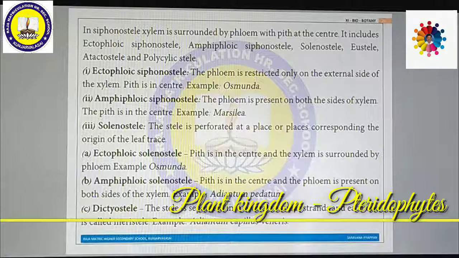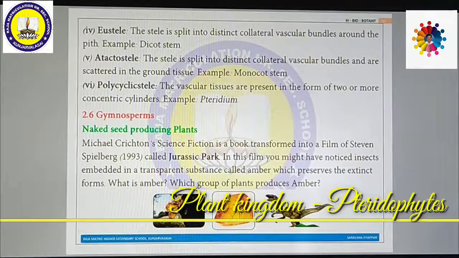Again, the solenostele is further divided into two types: ectophloic solenostele and amphiphloic solenostele. The pith is in the center and the xylem is surrounded by phloem. It is ectophloic. Amphiphloic means pith is in the center and the phloem is present both inside as well as outside of the xylem. It is amphiphloic solenostele. And these vascular bundles are divided into many types. Example, Adiantum. Next, dictyostele. The stele is separated into several vascular strands and each one is called a meristele. Example, Adiantum capillus-veneris.